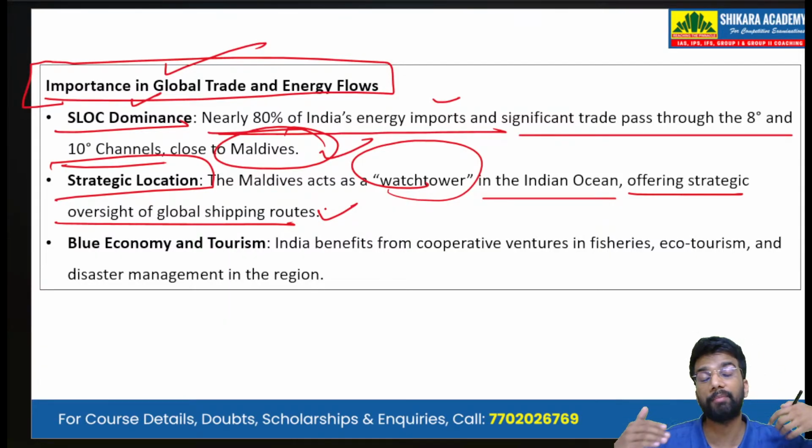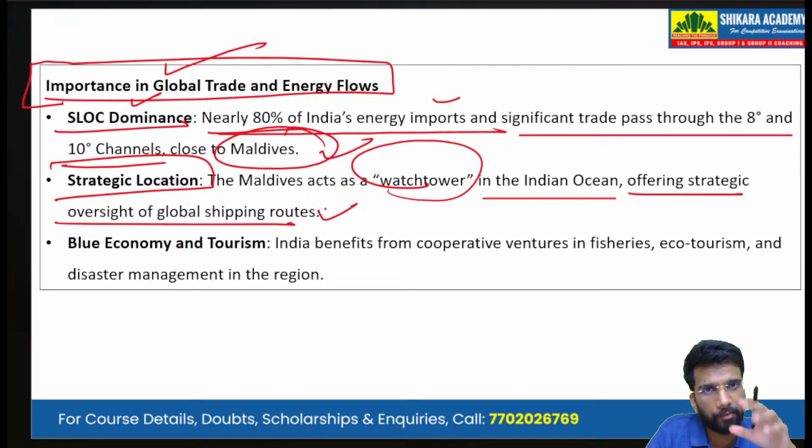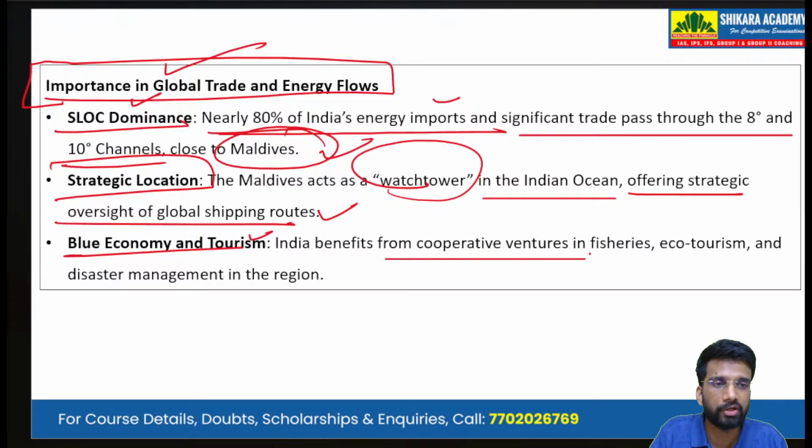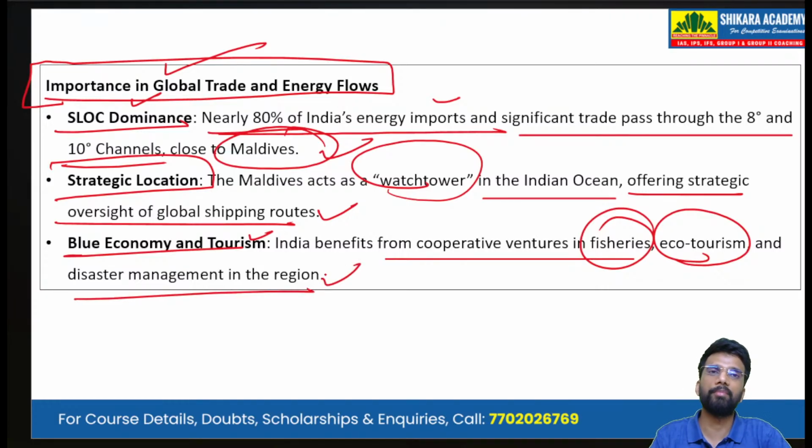So all the shipping routes that are passing through the northern Indian Ocean, especially. So it acts as a watchtower from which, if we have a base or a presence in Maldives, we can have oversight of all these shipping routes. Then there is blue economy and tourism. India benefits from the cooperative ventures of fisheries, ecotourism, and disaster management in the region, because Maldives lies in the tropical waters and it's entirely an island nation.